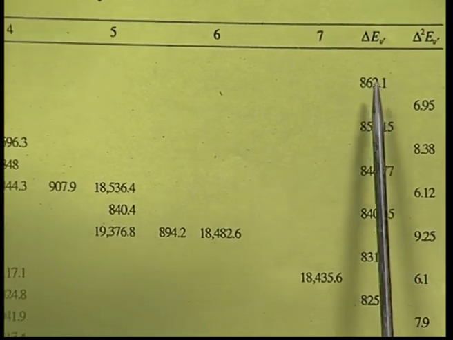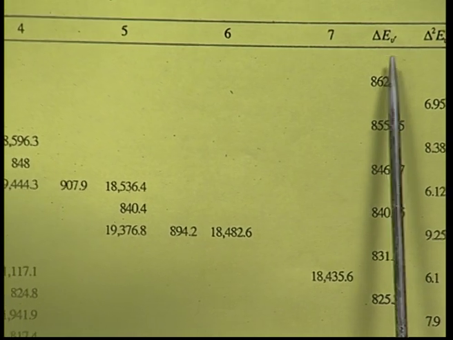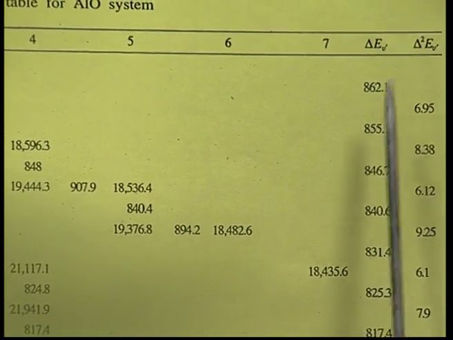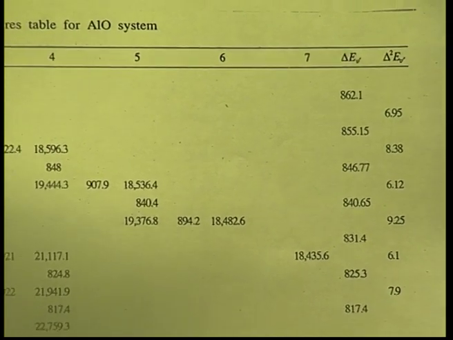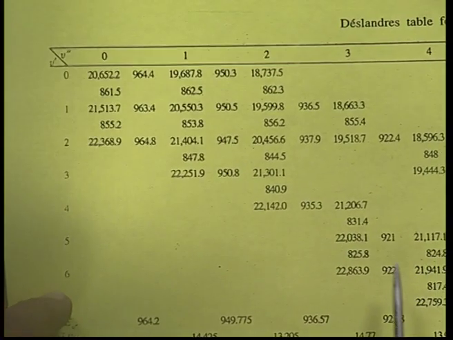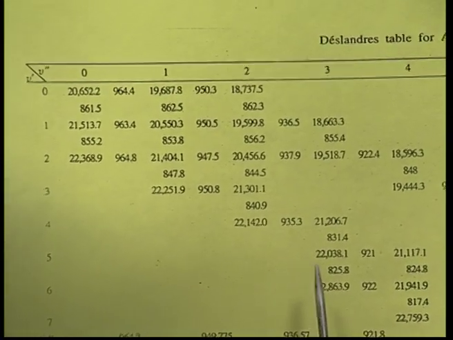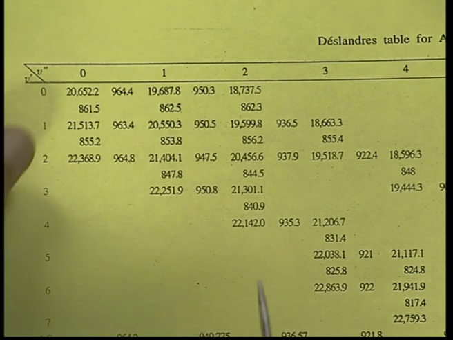They are all given as delta E V dashed, and all these are taken and averaged. Now, we will try to find out delta E V single dashed.